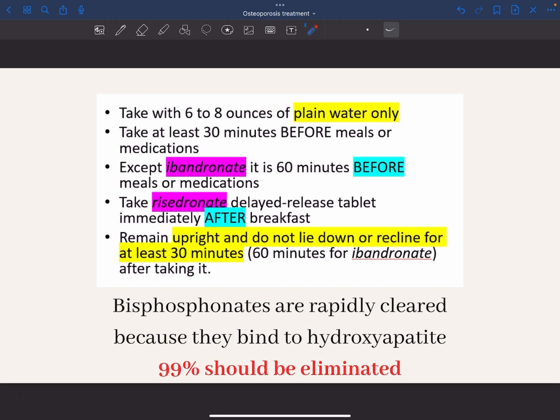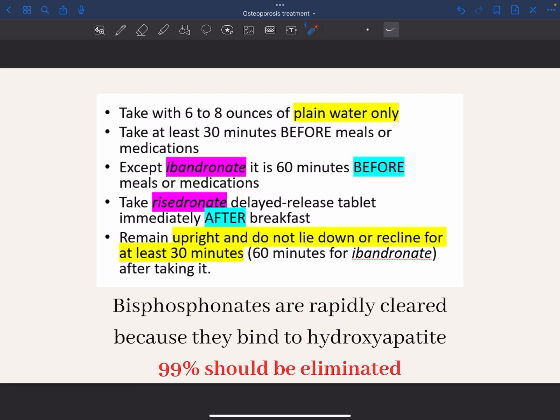Okay, so now for the guidelines of taking bisphosphonates, they should be taken with 6 to 8 ounces of plain water only, which is approximately 150 to 250 milliliters of water, at least 30 minutes before meals or medications, except for risedronate that will be taken immediately after breakfast, and ibandronate, which is taken 60 minutes before meals or any other medications.